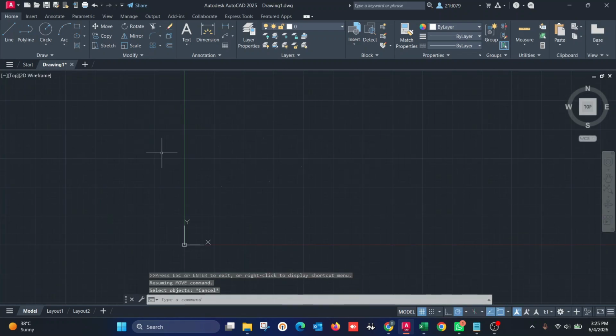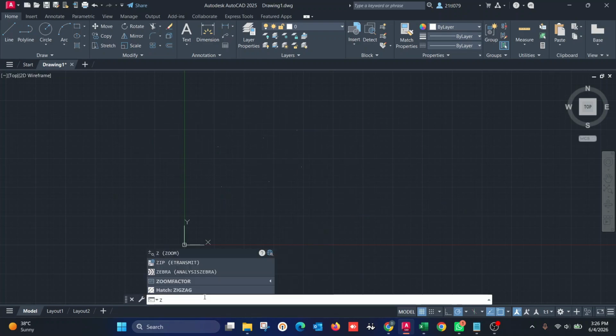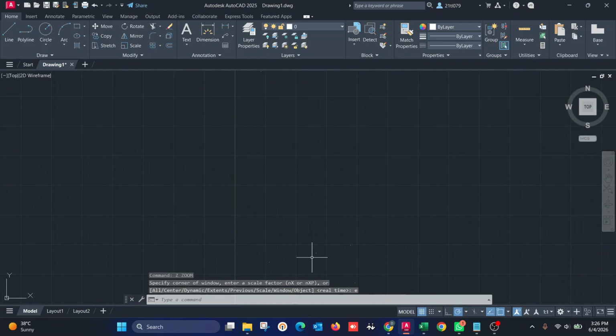If you cannot see the points, double-click the middle mouse button to zoom to extents. Alternatively, type Z, then E in the command line and press Enter. If the points are still not visible, select all the imported points.